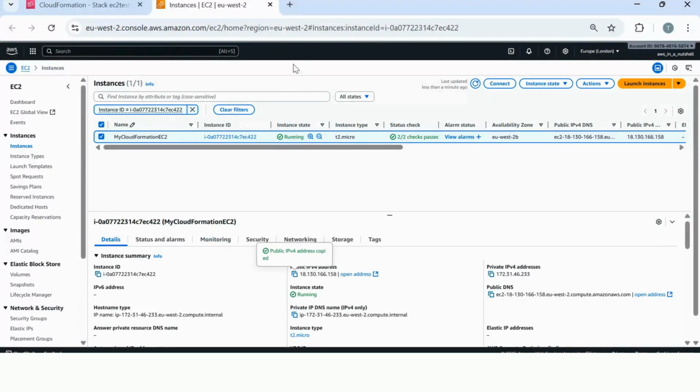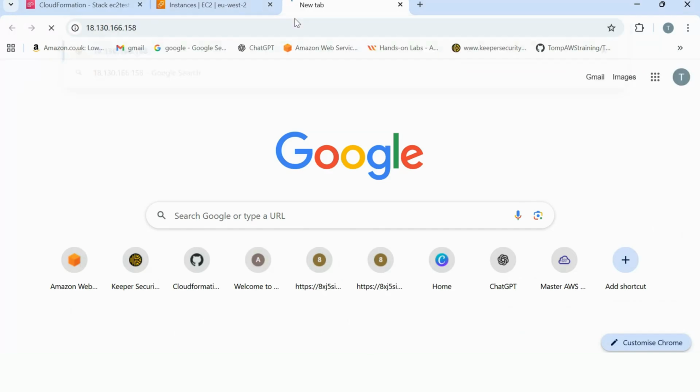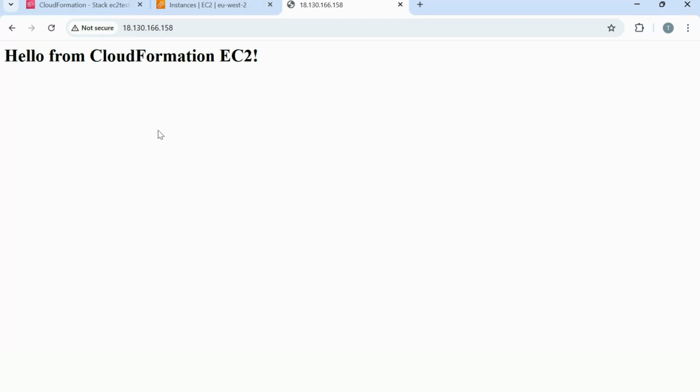So if you click on it and highlight it and get the IPv4 address, and then if you come into a new browser, what you'll see is the hello from CloudFormation. So that was the message in our user data script. So you can see it's not secure because we haven't configured HTTPS or used Route 53 to give us a host name that will resolve to the EC2, but that does prove that it has actually worked.